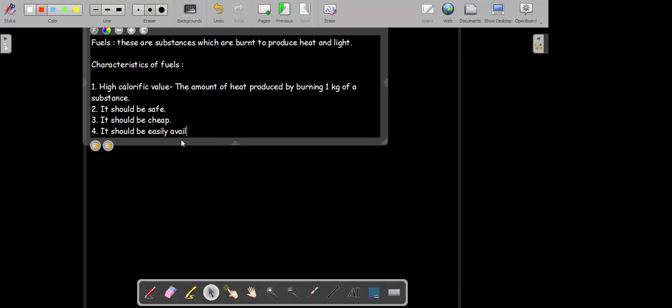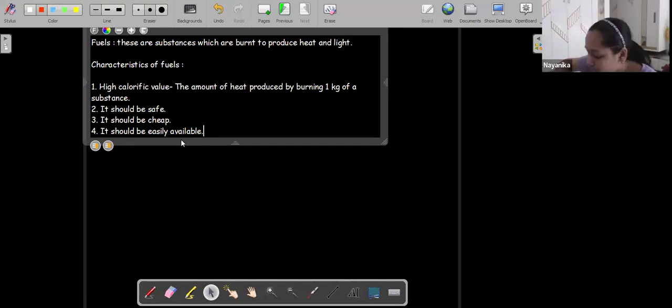Consider a fuel which is very good, like nuclear fuel. Nuclear fuel is being used by the government to generate electricity in nuclear power plants. Is it possible that we can also use nuclear fuel at home? Sir, it's not safe.